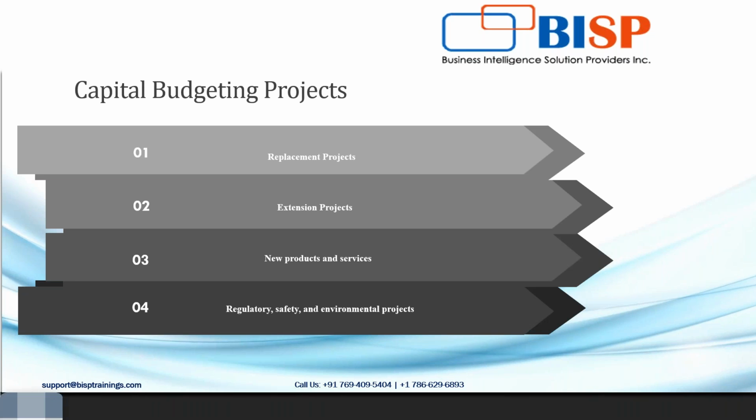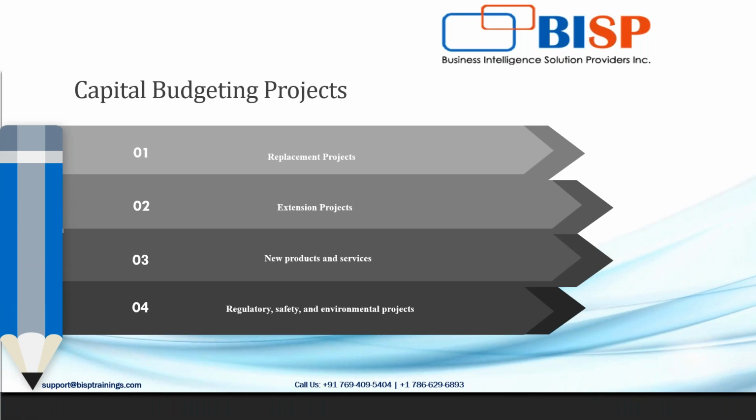So what are the kinds of capital budgeting projects that we have discussed? It could be a replacement project, an extension project, or a new product and services. Then there is a kind of project which is regulatory, safety and environmental. These projects do not bring in any cash inflows, but they are regulatory norms required within an organization.